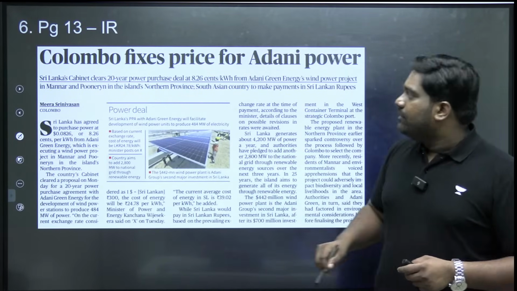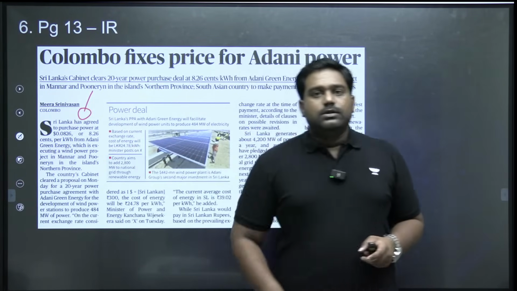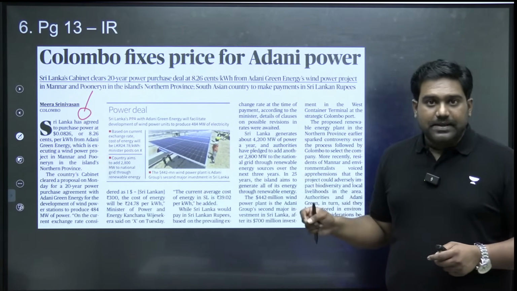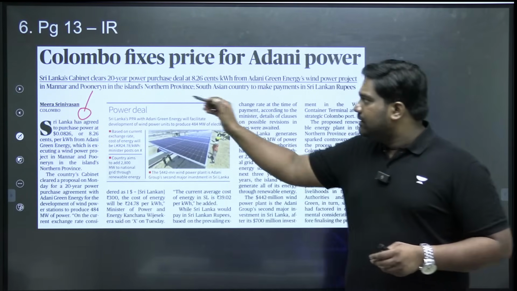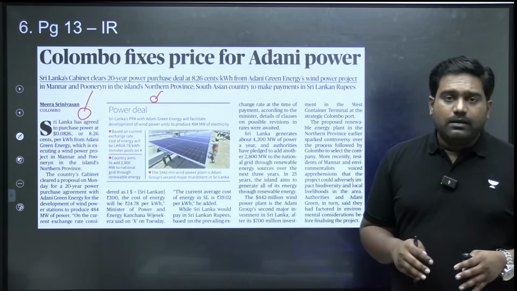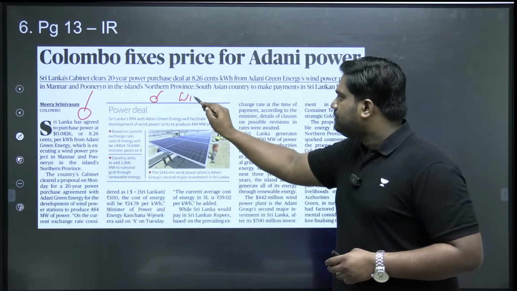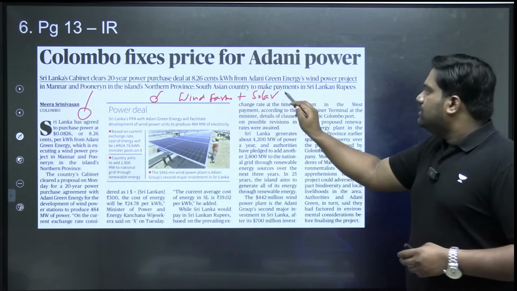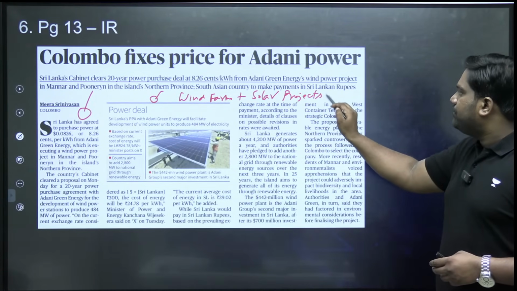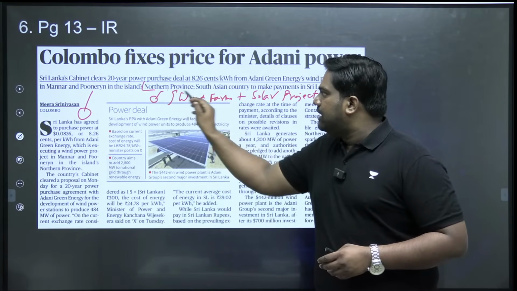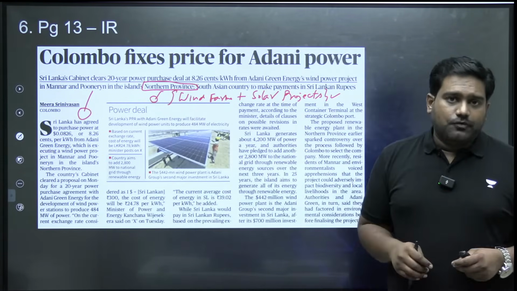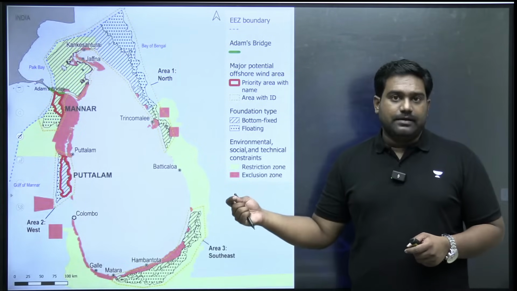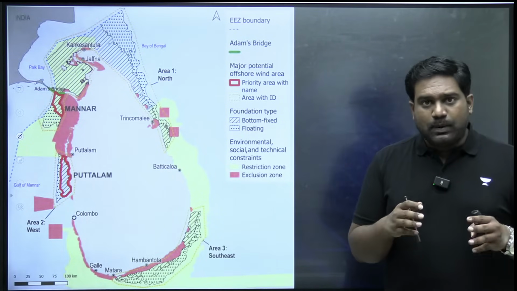Next, on page 13, we have an article referring to the renewable energy projects in Sri Lanka, which is being executed by an Indian company. In the northern province of Sri Lanka, India recently won a deal to develop wind farms, offshore wind farms, and also to develop solar projects in the northern province of Sri Lanka, in the Jaffna region of Sri Lanka. Now, this contract has been awarded to an Indian company, which is Adani Green. Adani Green Energy Limited has won the contract.